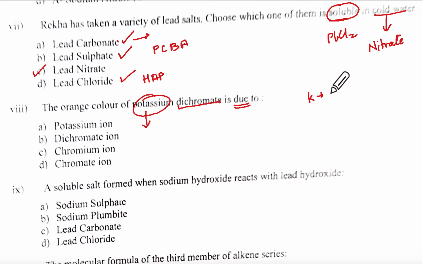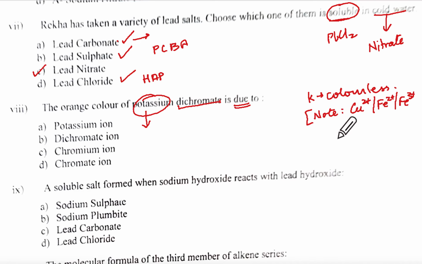If you did not know that, right over there it is colorless. Now why is it colorless? Note Cu2+, Fe2+ and Fe3+ are the only colored cations in your syllabus. Okay, you have to remember that. So the color will be because of the dichromate. So that will be option B.